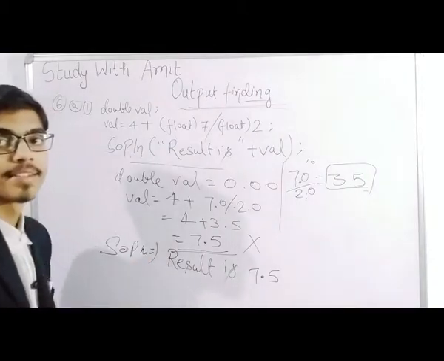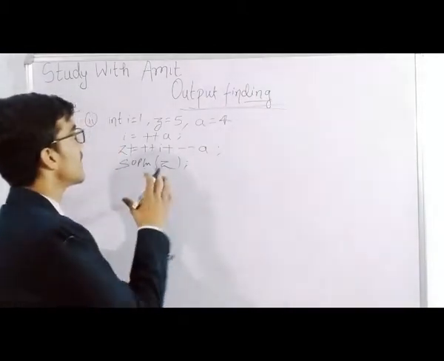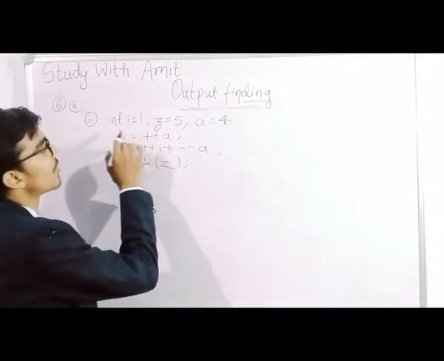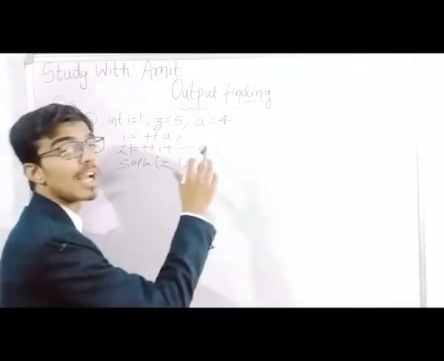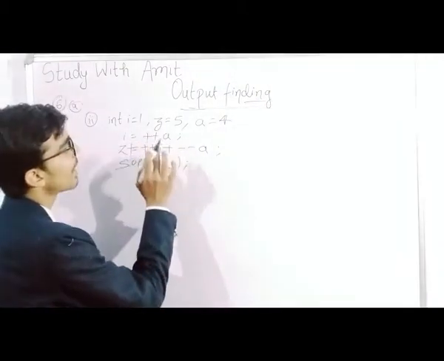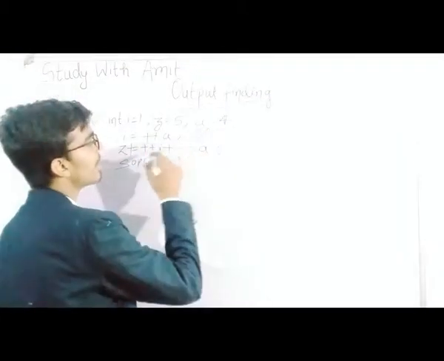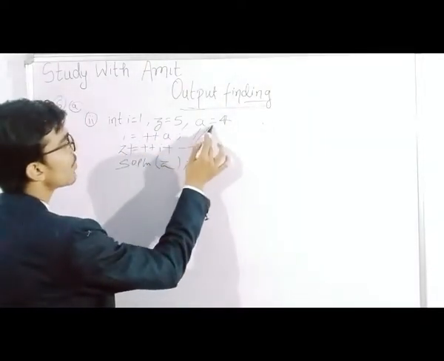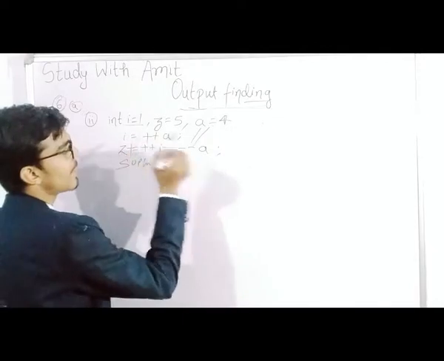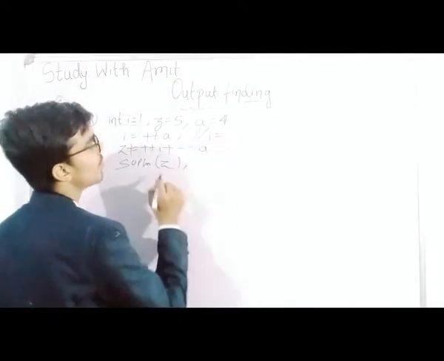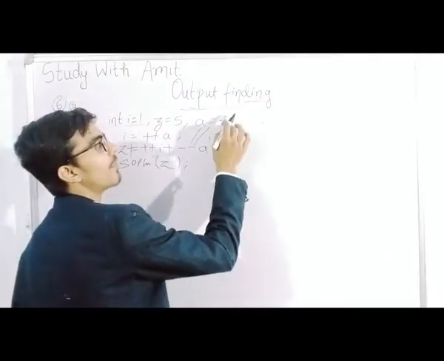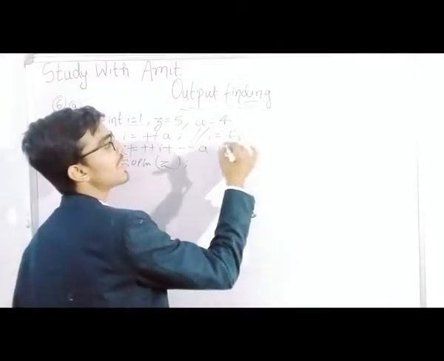Copy this. Moving to our next output finding, we have int i is equal to 1, z is equal to 5, a is equal to 3. Now i is equal to ++a. This means that i is equal to a. Here the value of i was 1, but now it has changed. ++a means 3 plus 1, which is 4, increment operator.